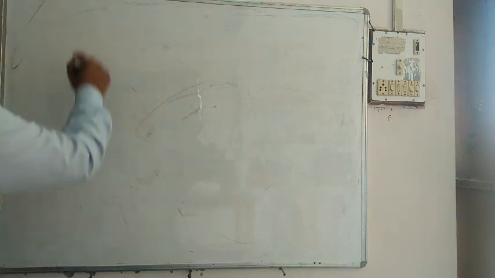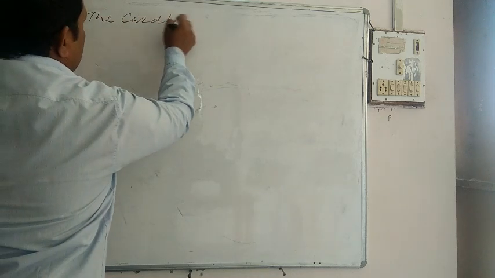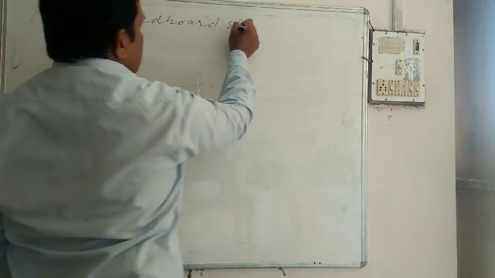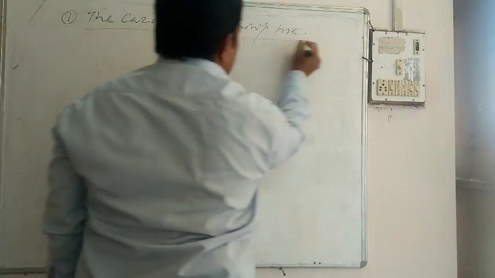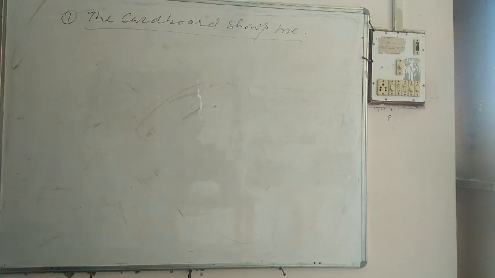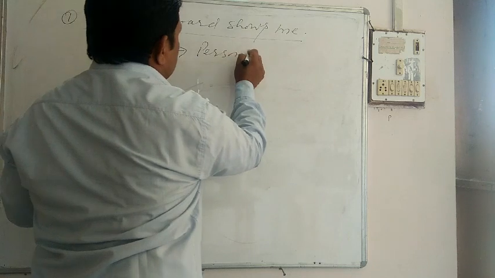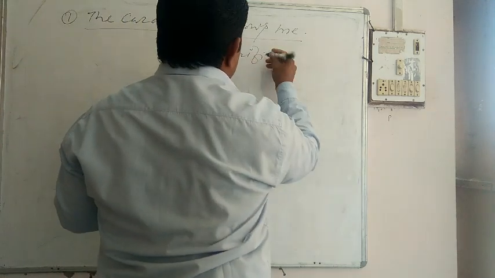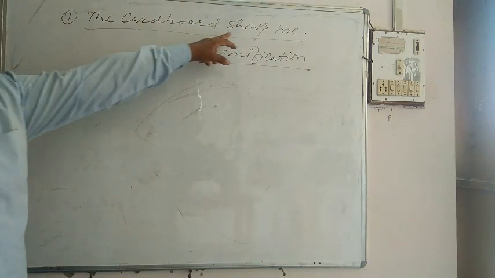It is being said, the cardboard shows me. If there is any figure of speech involved, that can be only one, and that is personification.